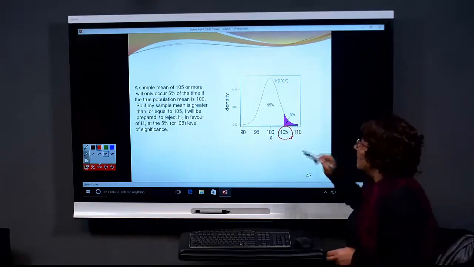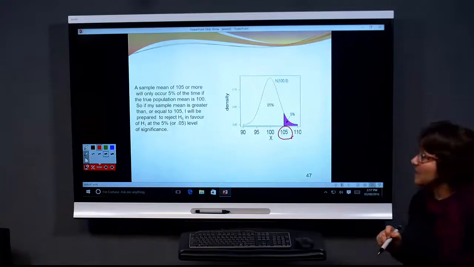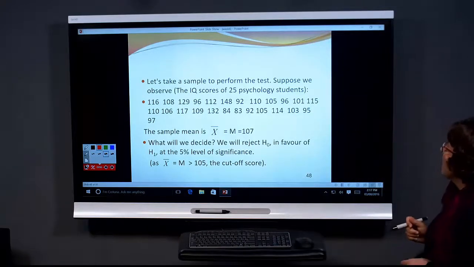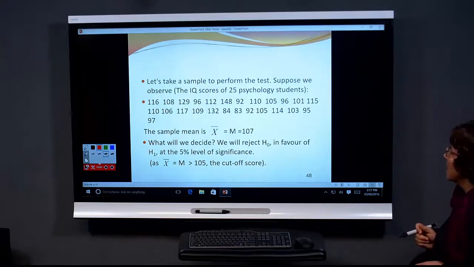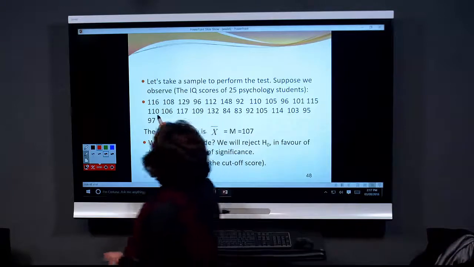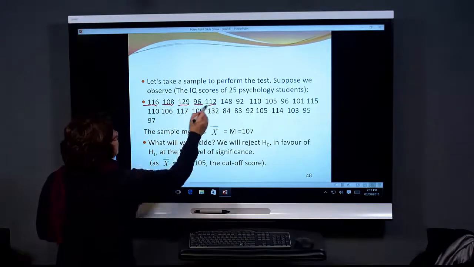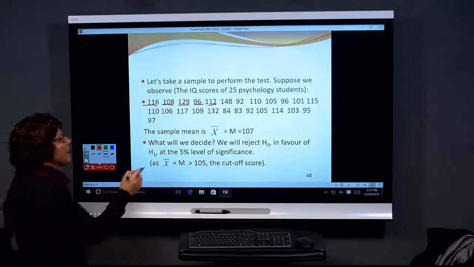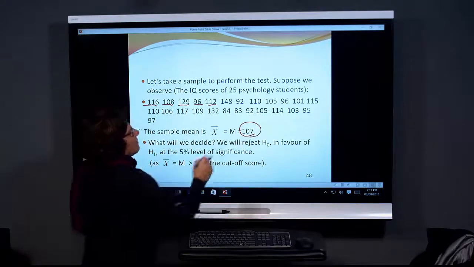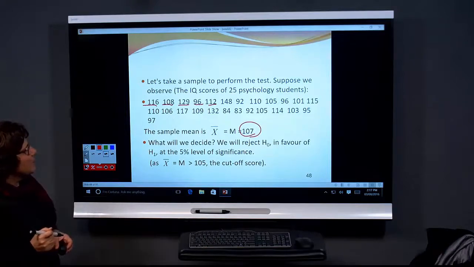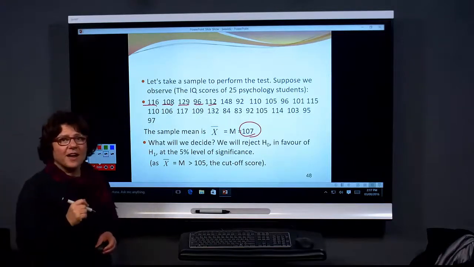This area under the curve is 5%. Let's say that I've taken a sample of size 25, and these are the IQ scores of the psychology students I have taken. I get my X bar, I get a value of 107. So what will we decide? Cutoff score 105.